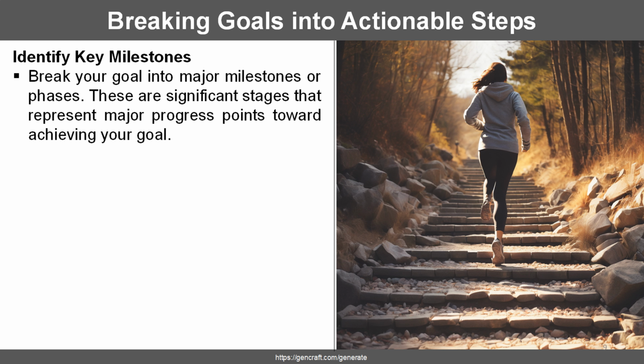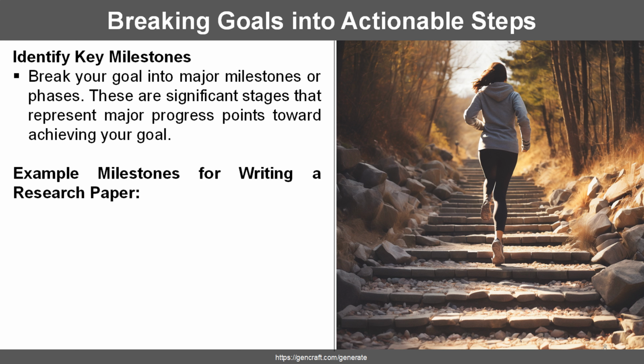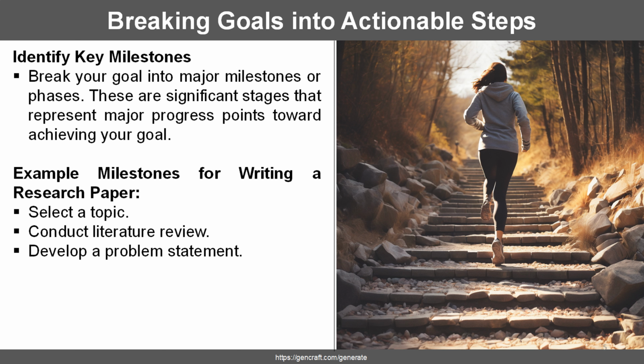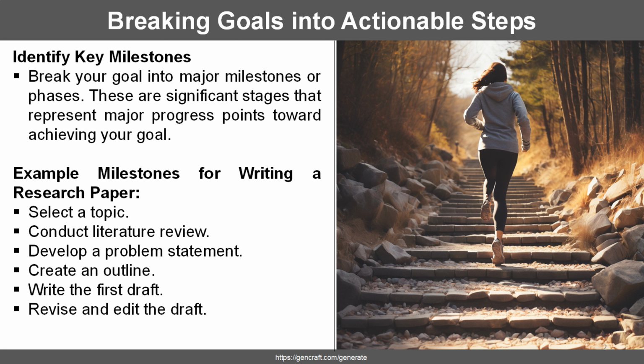The next step is to identify key milestones. These are the major progress points or phases that represent significant stages towards achieving our goal. For example, the milestones for writing a research paper may include the following: select a topic, conduct a literature review, develop a problem statement, create an outline, write the first draft, revise and edit the draft, format and finalize the paper. These milestones break the larger task into manageable chunks, helping us progress and stay focused.